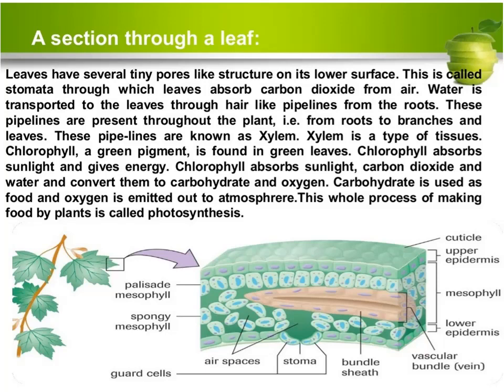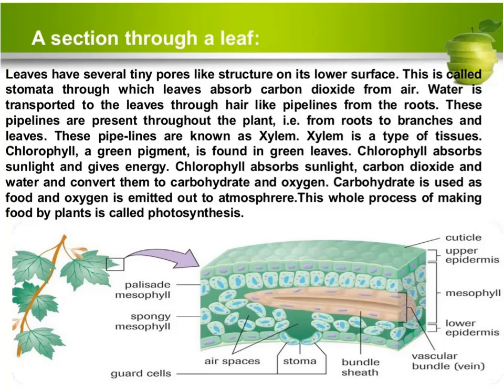Here also, the tiny hair-like pipelines present in the plants supply water from the roots to the other parts of the plant, especially the leaf.